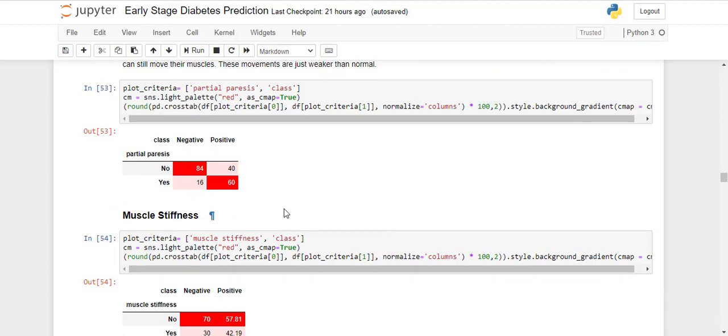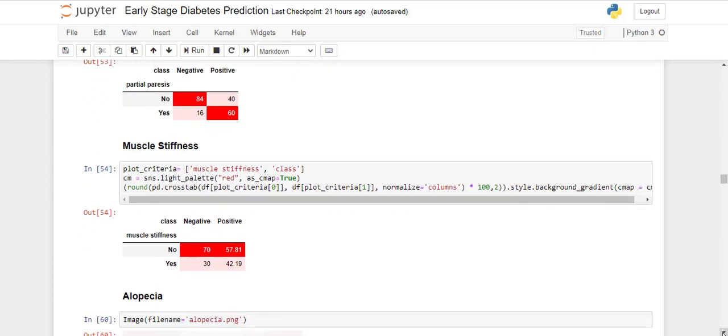Its distribution is very good. If the patient is not suffering from partial paresis, chances of being negative is 84, while positive is 40. So the difference is more than double. And if the patient is suffering from partial paresis, then his chances of being positive is 60. It is not double, but it is more than three times, around four times. So it is a very good feature, but still you have to combine it with some other symptoms to properly detect diabetes.